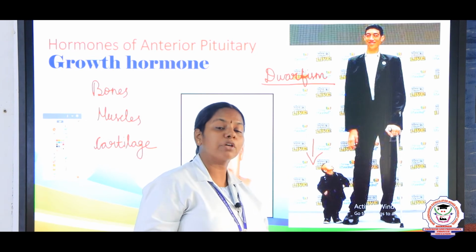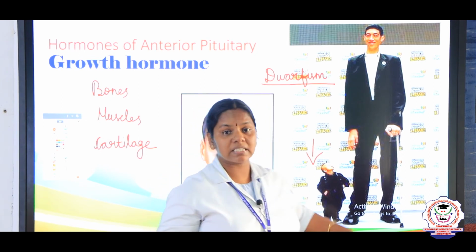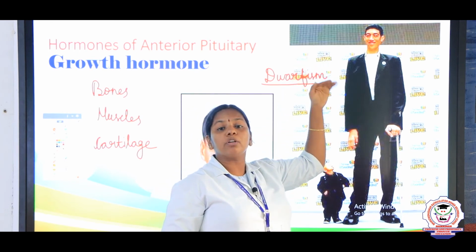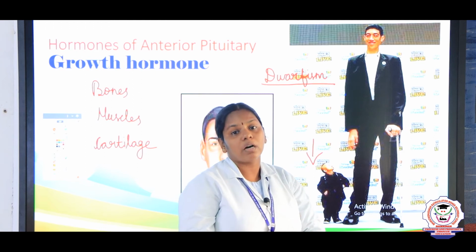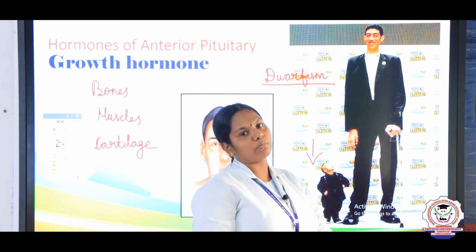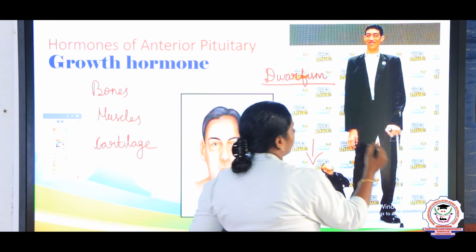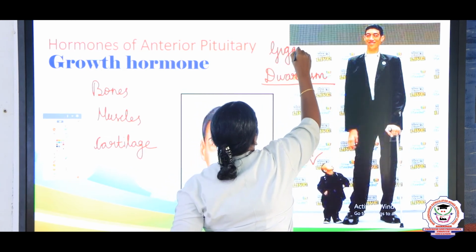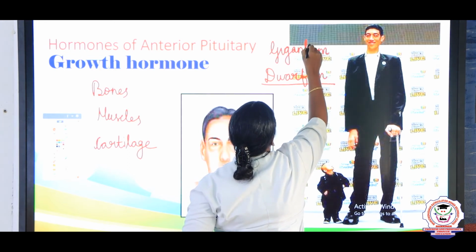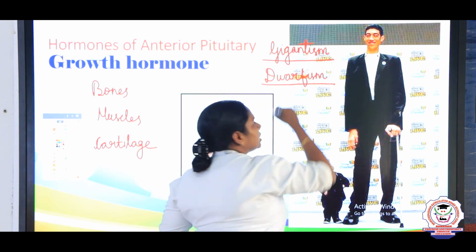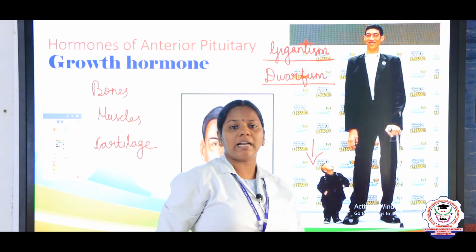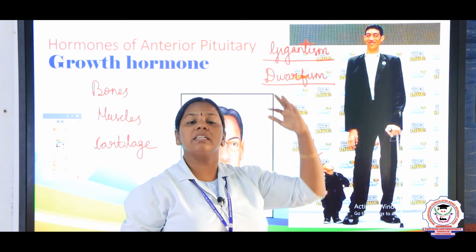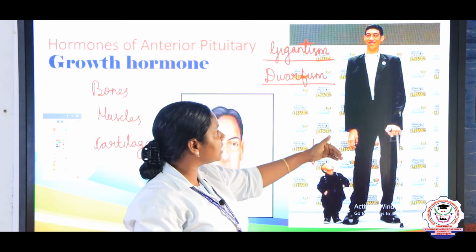What happens if the growth hormone is secreted in excess? If the growth hormone is secreted in excess, it leads to the overgrowth of bones in the human body, and it results in the disorder called gigantism. Gigantism, just look into this picture, children. A man is very tall, right? So the symptom of this gigantism is overgrowth in height. An extreme increase in the height of an individual is the symptom of this disease.